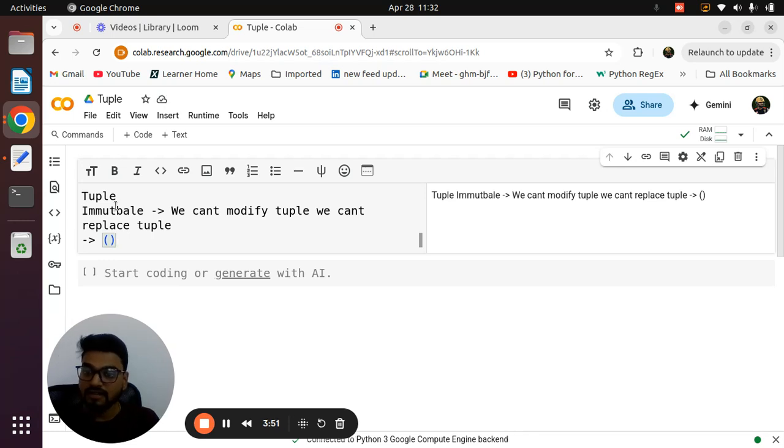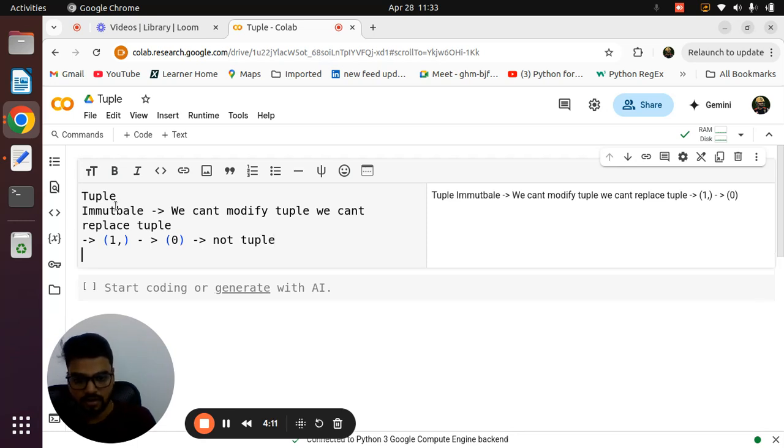Okay, but the real twist is here: only round bracket is not sufficient. Inside that we need to put one element and then we need to give the comma, then and only then it will be called a tuple. For example, if I am giving only the round bracket, we will prove that, don't worry, this is basically not a tuple. Always remember, for example, 1 comma 2 comma 3, this is also your tuple.